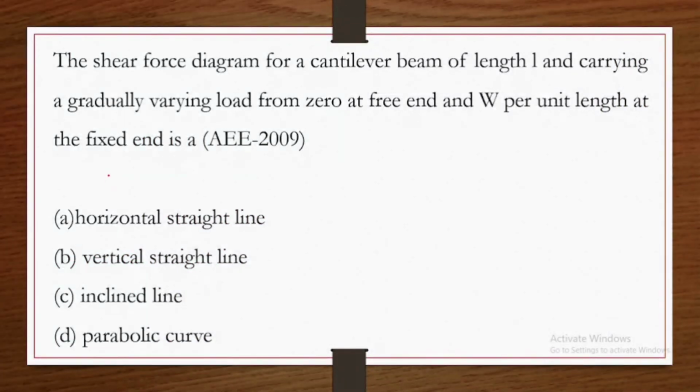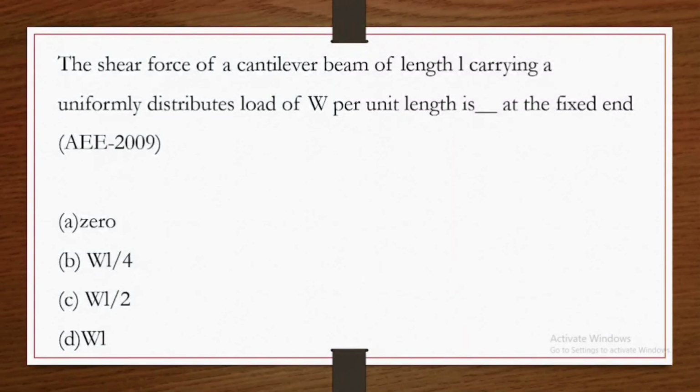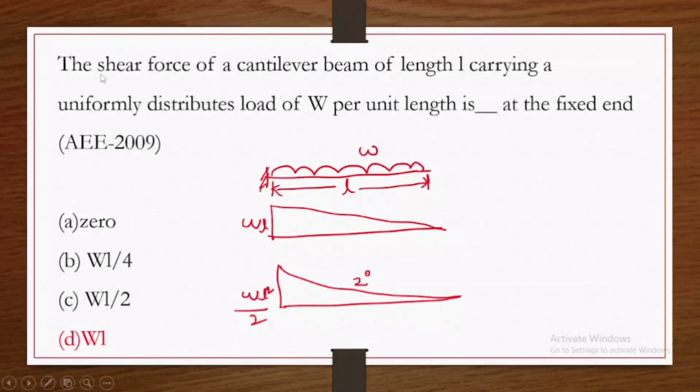Next question. The shear force diagram for a cantilever beam of length L and carrying a gradually varying load from 0 at free end and W per unit length at the fixed end is option D, parabolic. Next question. The shear force of a cantilever beam of length L carrying a uniformly distributed load of W per unit length is dash at the fixed end. Option D is the correct answer.